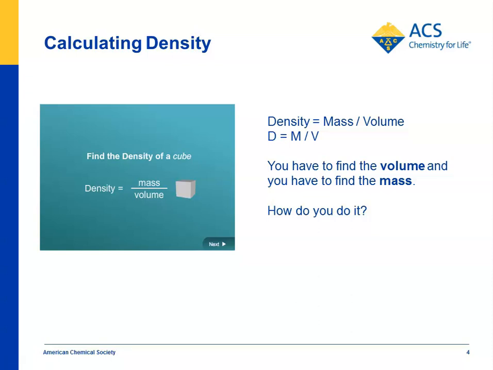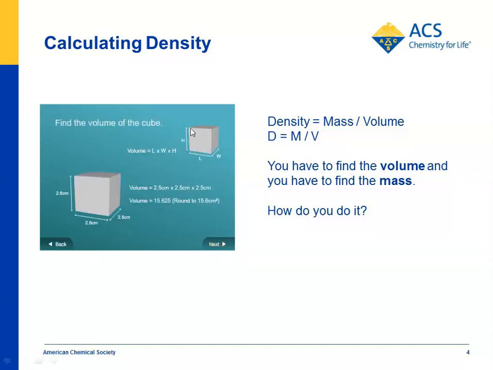So how do you do that? Well, you need to know the volume, and you need to know the mass. So first, we have a simulation or animation about how you find the density of a cube. You need to know the mass and the volume. So first, let's look at the volume. Kids will need to measure the height, length, and width of each cube. And they're 2.5 by 2.5 by 2.5 centimeters. And if you do the math, that's 15.625. We round that to 15.6 cubic centimeters as the volume of a cube.